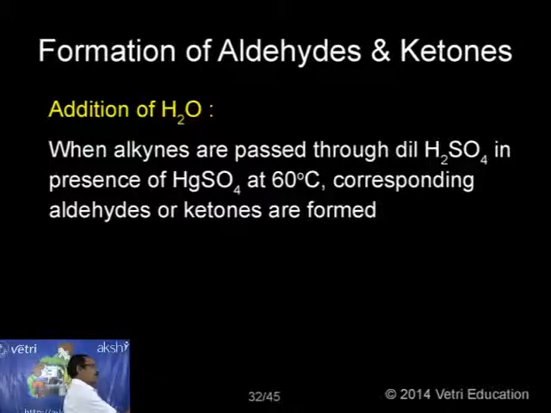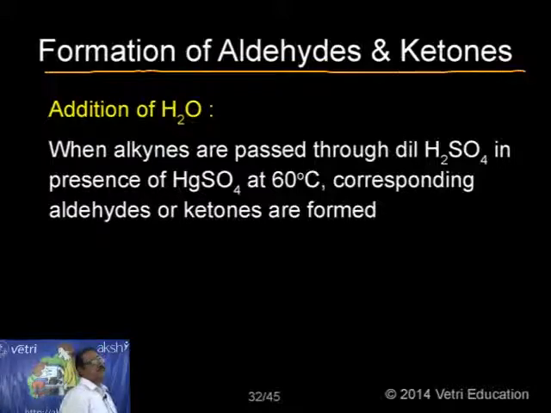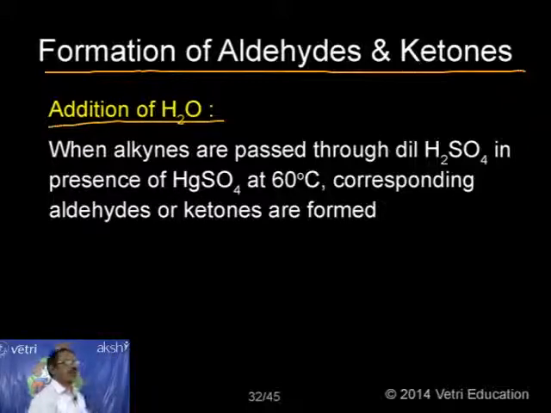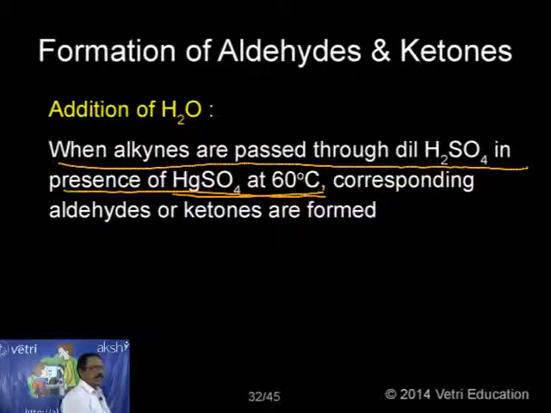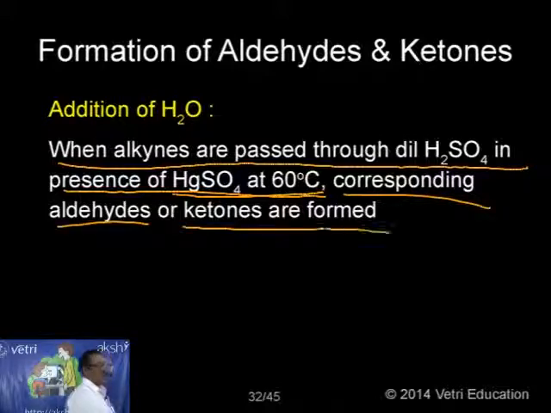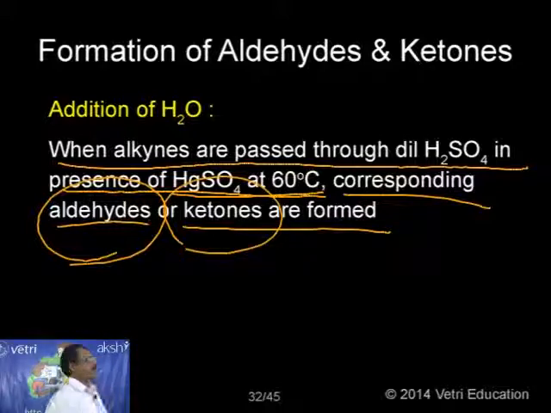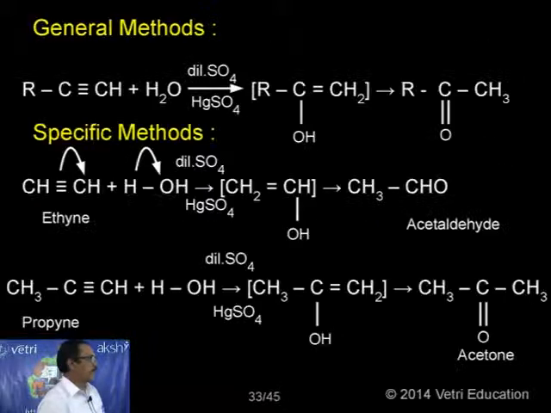The next most important information is the formation of aldehydes and ketones. We can prepare aldehydes and ketones from the corresponding alkynes by a suitable reagent. Under this, let me discuss addition of water. Let me explain in what way, when I add water, aldehydes and ketones are formed. When alkynes are passed through dilute sulfuric acid in the presence of mercury sulfate at 60 degrees centigrade, the corresponding aldehydes or ketones are formed. Depending upon the nature of the alkyne, it may be an aldehyde, it may be a ketone. Let me give a specific example, then you can understand.